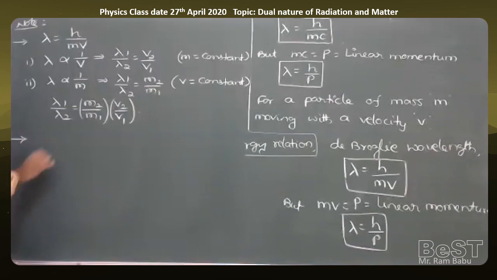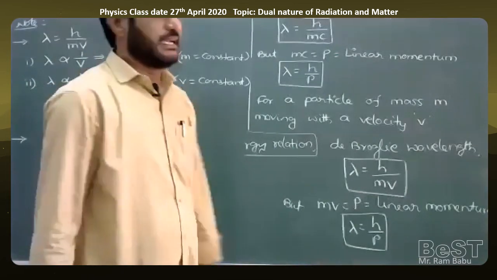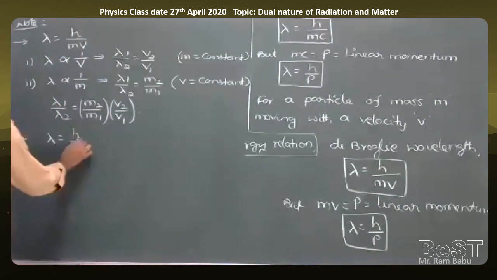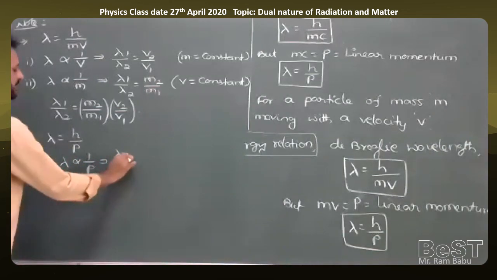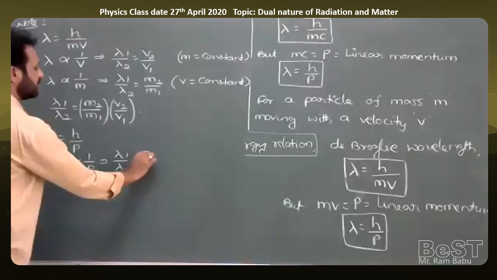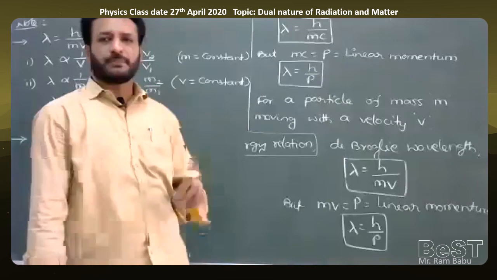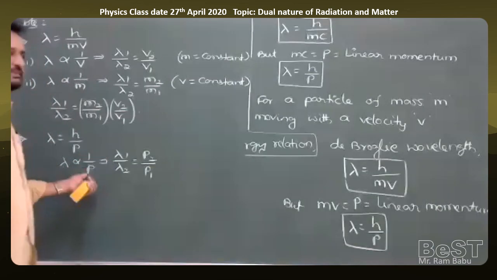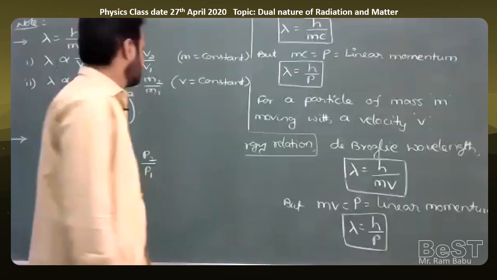Next, one more. From the formula lambda is equal to h by p, how are the de Broglie wavelength and momentum related? Here h, Planck's constant, is constant. So in this formula lambda is proportional to 1 by p. That implies lambda 1 by lambda 2 is equal to p2 by p1. So the de Broglie wavelength is inversely proportional to the linear momentum of the particle. The particle having more momentum will have lesser de Broglie wavelength and vice versa. That is also an important relation.